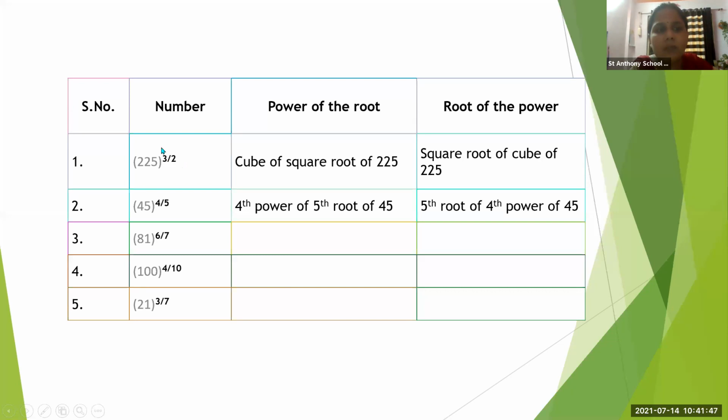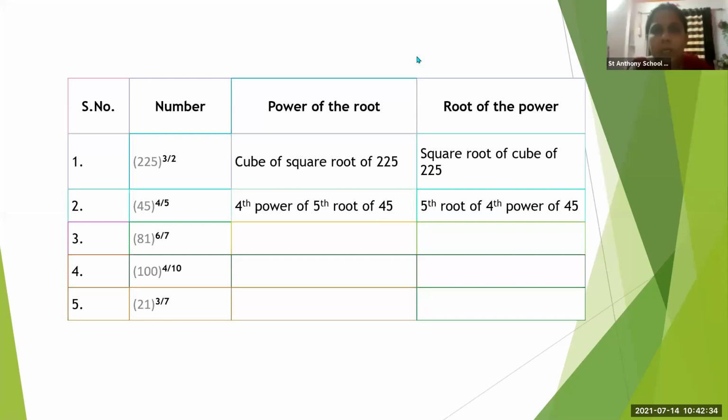25. We have seen this 25. यहाँ पे 1/5 रहता था तो fifth root of 45. Sorry everyone. Sorry for the disturbance.